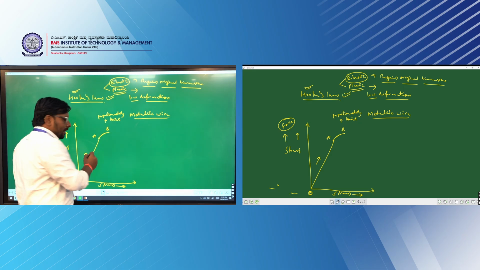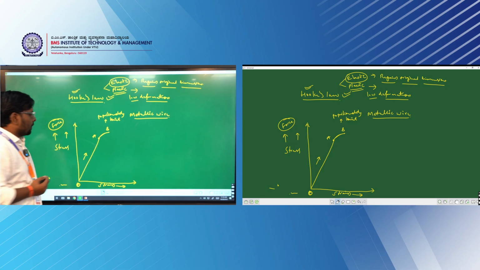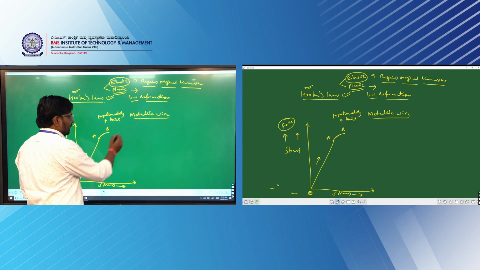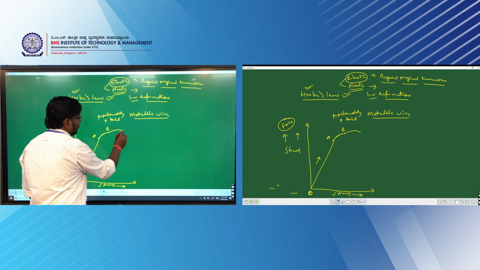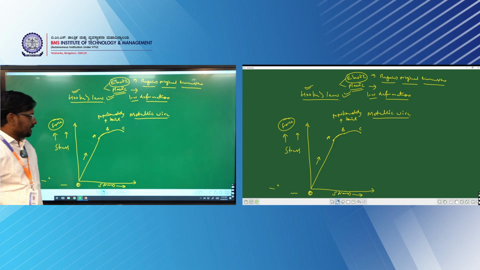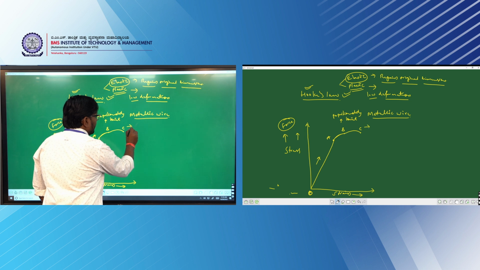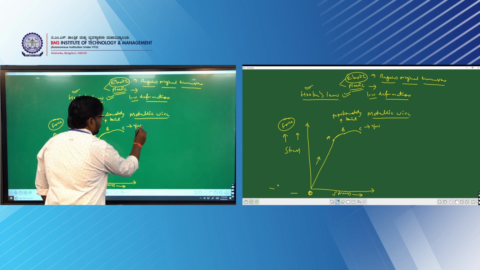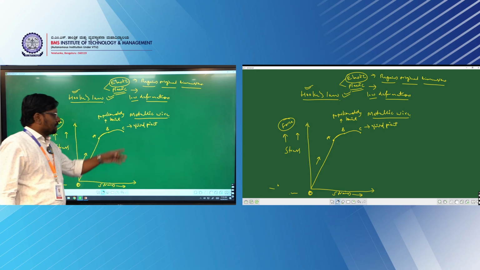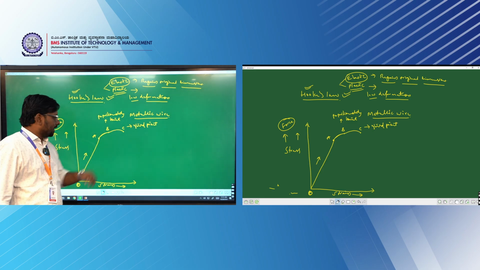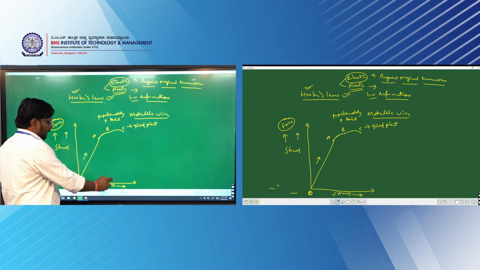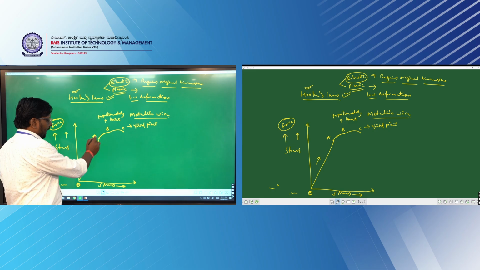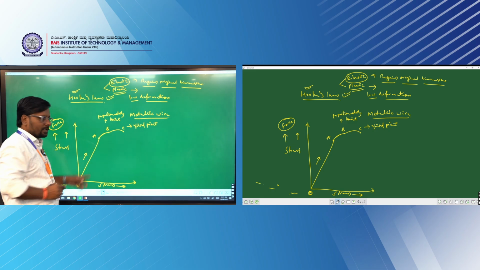Now, if I further increase the stress on the body, that is the metallic wire, this point B is going to vary like this. So this I call point C. Here it is called the elastic limit, or I can call it the yield point. This is also called an elastic limit. So what does that mean? Up to here, if I increase the stress, the strain is going to increase linearly, from O to A. This is a linear variation of the stress with respect to strain.